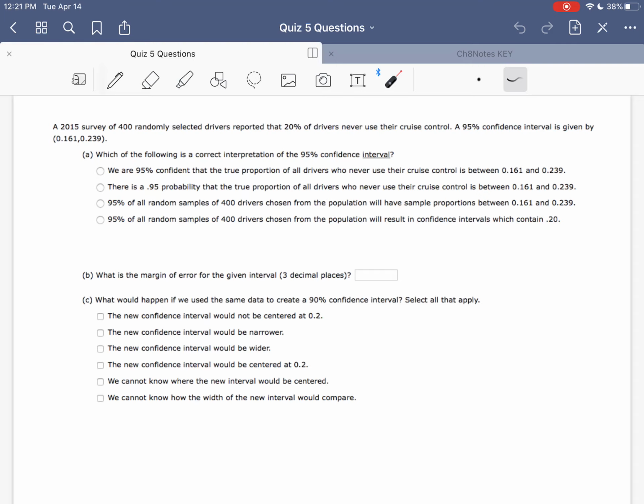So our 95% confidence interval, we can interpret as we are 95% confident that the true proportion of all drivers who never use their cruise control is between those two numbers. If we took a different sample of 400, we would likely get a p-hat different from 0.2, which means we would get a different confidence interval. Our interpretation would still be the exact same thing, it's just that these two numbers would be different, because our lower bound and our upper bound would be different if we took a different sample. So A is our correct answer there.